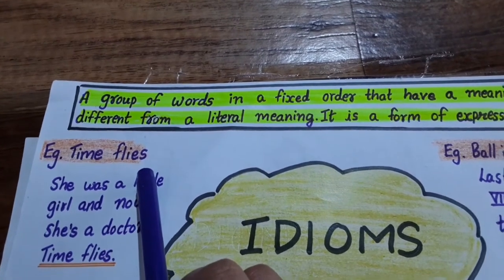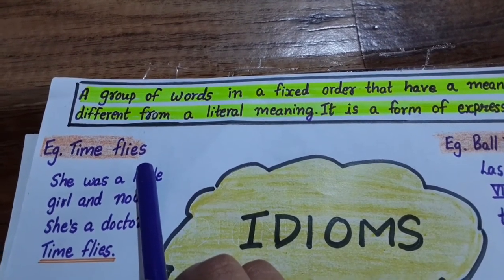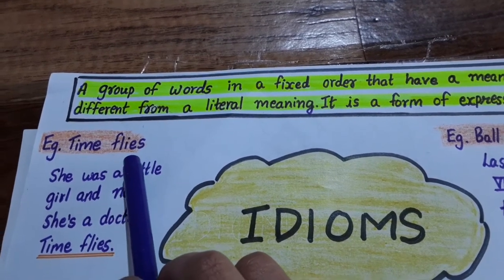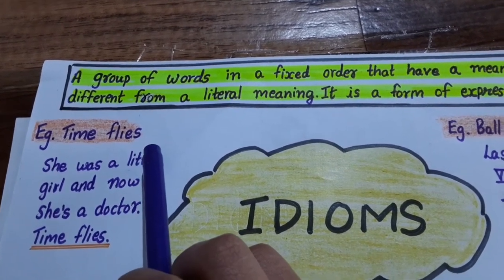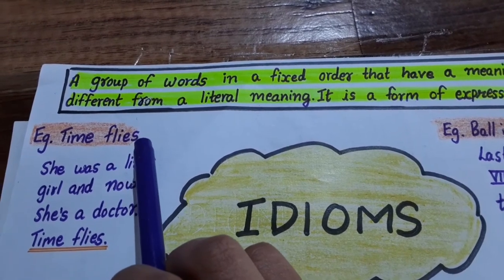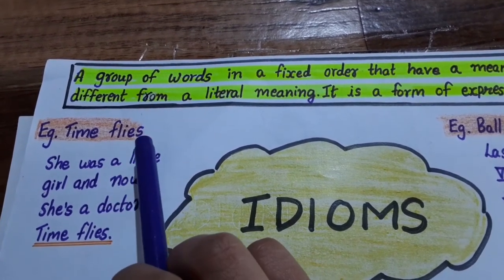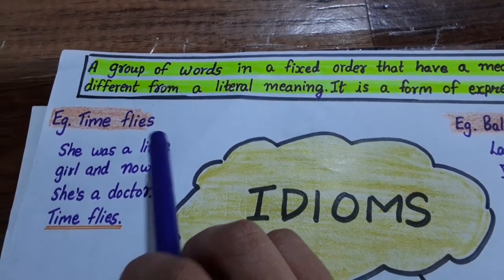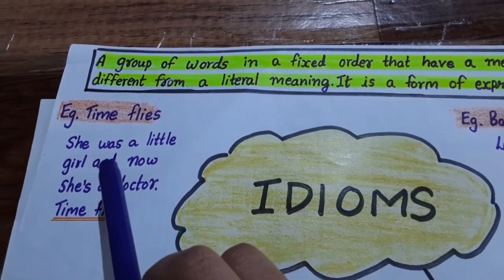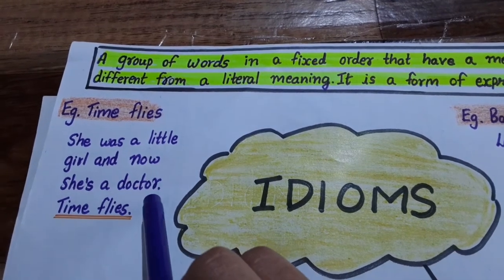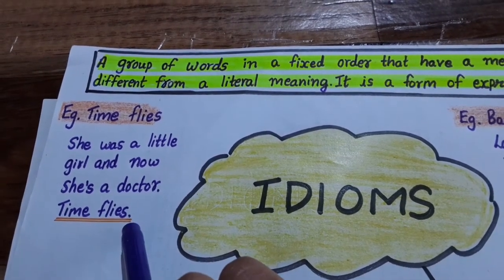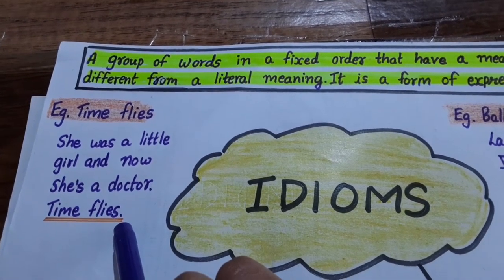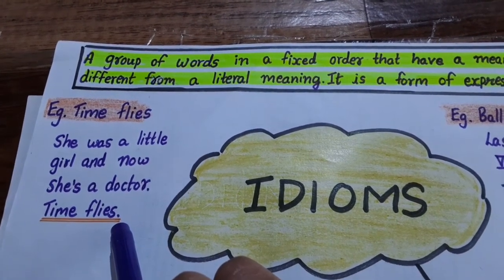Sometimes idioms, you might find them to be very funny. Can you imagine time flying? Can the time actually fly? No. But what does a person mean when he says time flies? How can we use this in our sentences? Let's see. She was a little girl and now she is a doctor. Time flies. That means here, yes, it means that the time passes on so quickly.